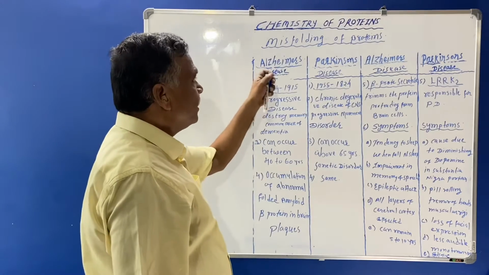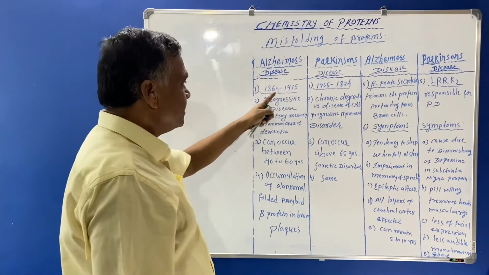The difference between Alzheimer's and Parkinson's disease is here.